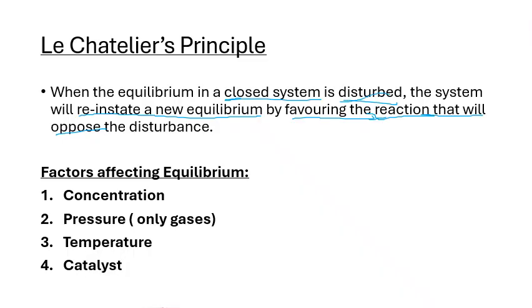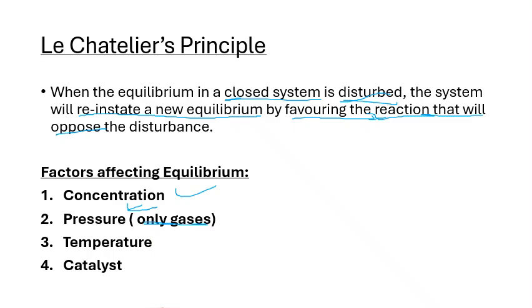Okay, so now how can the equilibrium be disturbed? That is where the factors affecting equilibrium come in, right? We have four factors there. We have concentration, and we also have pressure. Pressure disturbs the equilibrium only for gases, right? So if it's solids, it doesn't matter.